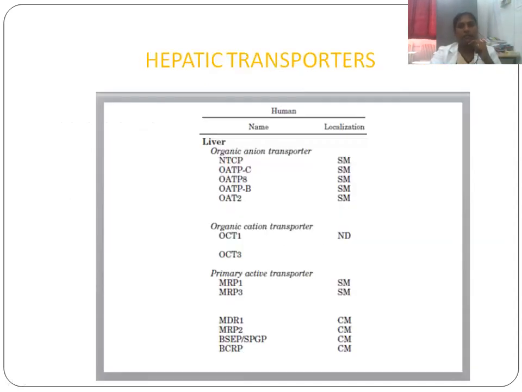These are some hepatic transporters, located in the sinusoidal membrane: NTCP, organic anion transporters, and organic cation transporters 1 and 3, or primary active transporters like MRP1 and 3, and multi-drug transporters like MDR1, MRP2, and BCRP. These are some of the transporters present in the liver, located in the canalicular membrane and sinusoidal membrane.